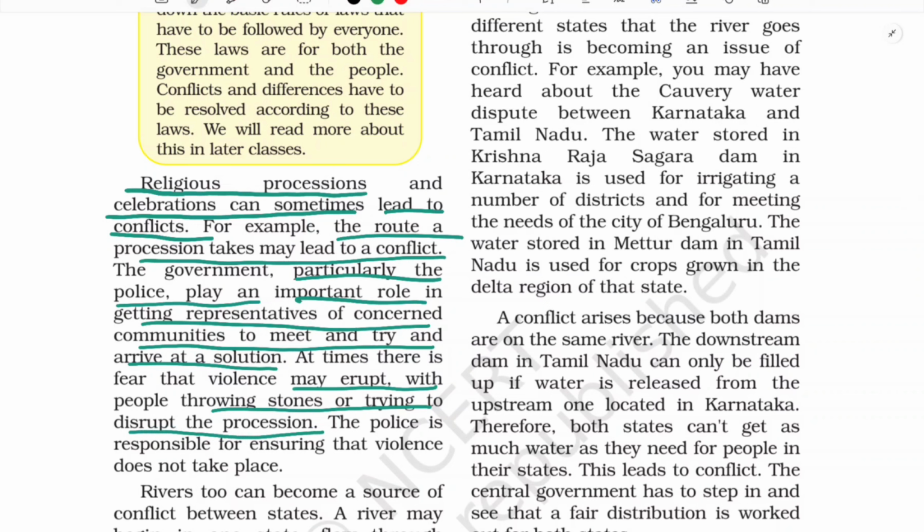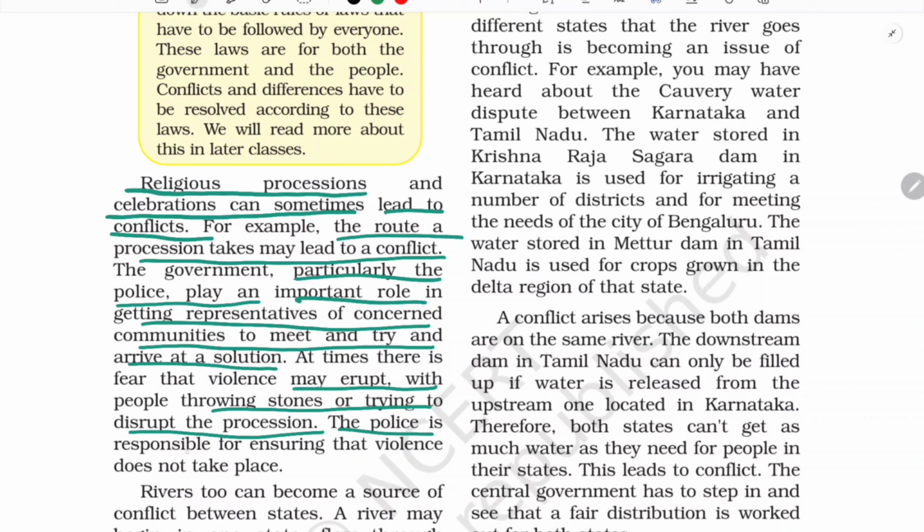Some people are very sentimental, or you can say some anti-social people. What they do in such cases, for example when two processions are going along the same route, is that some anti-social people start engaging in violence. They start by picking up stones and throwing them at the other community. Then there will be anger in the other group, and that group will also reply with violence by throwing back stones. So that should be avoided here.